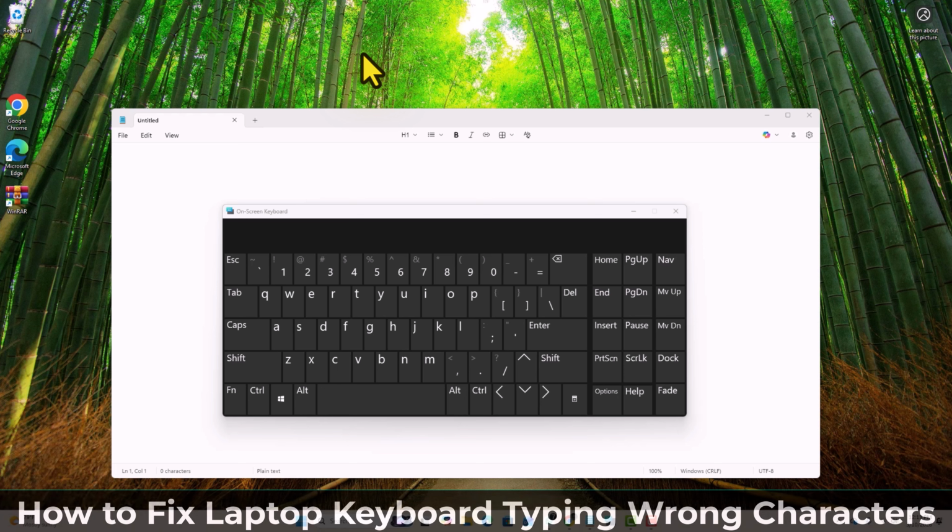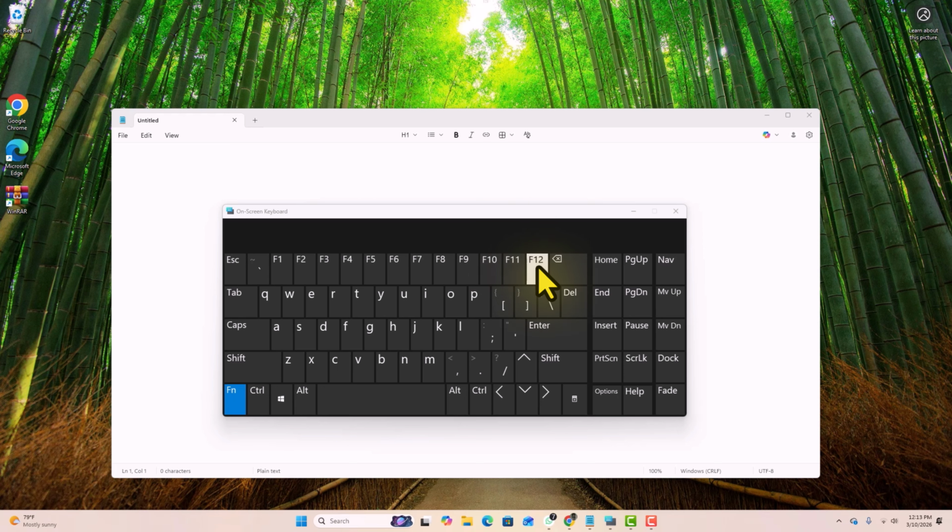On your keyboard, locate the FN key and the F12 key. Press and hold both together at the same time. That's it. Your keyboard should now type the correct characters. Test it out by typing a few letters. Everything should be working normally now.